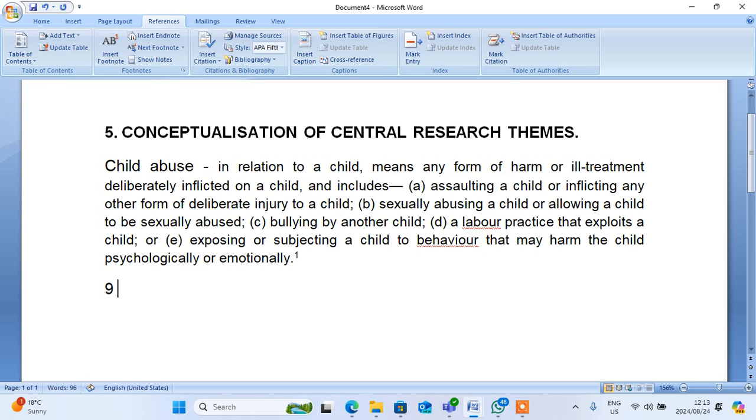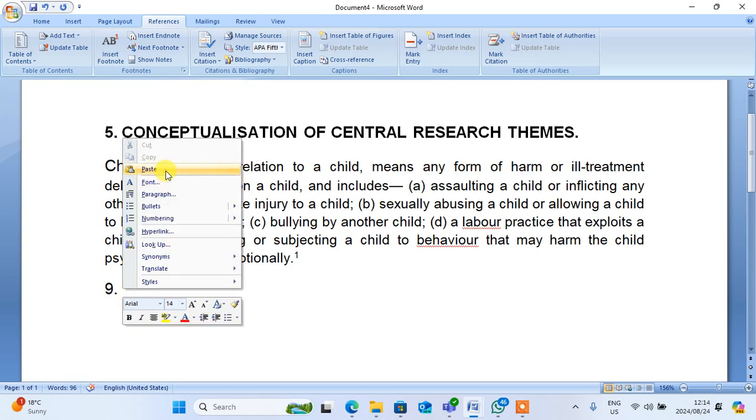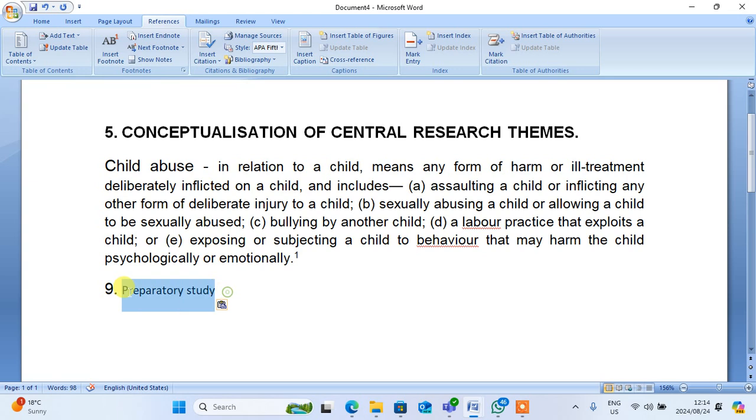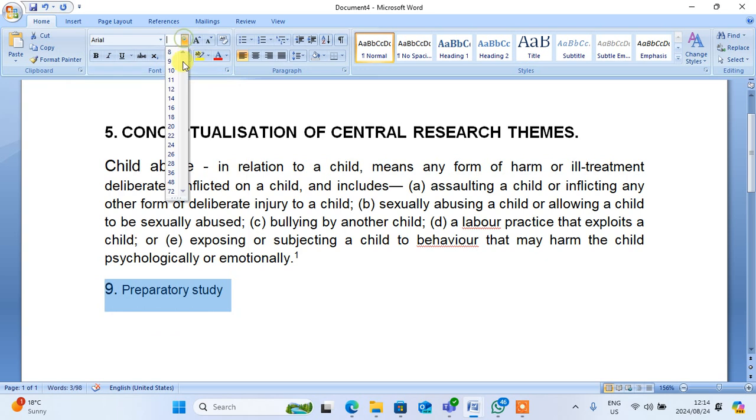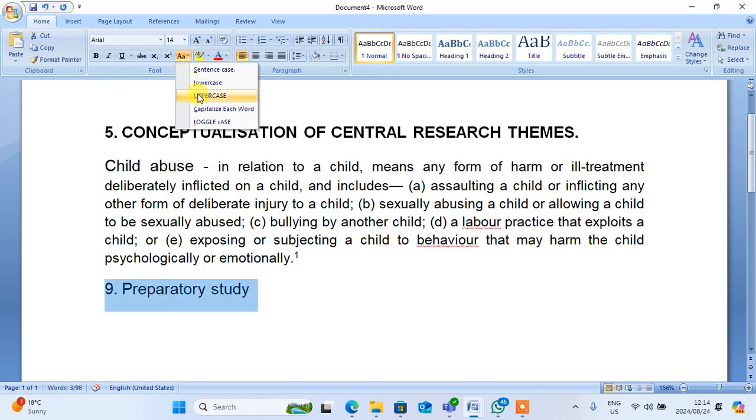People like me will write like this so that we put everything one time, so that we do not come and struggle later, whereas we know. So we have now the preparatory study, and we go to home, and then we put it Arial, then we put it size 12. But because this is just, let me not put size 12. Maybe put it here so that it can be bigger, then uppercase, then bold.